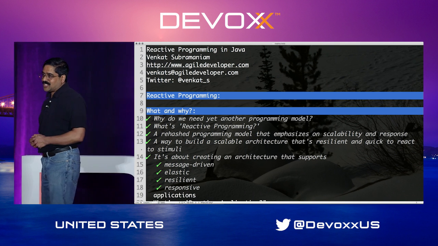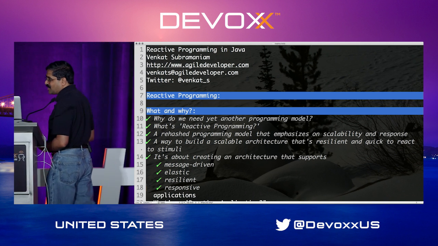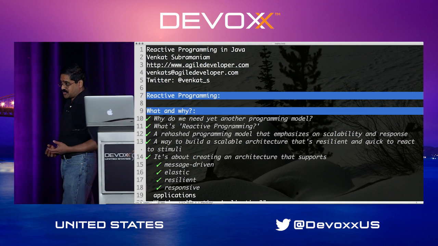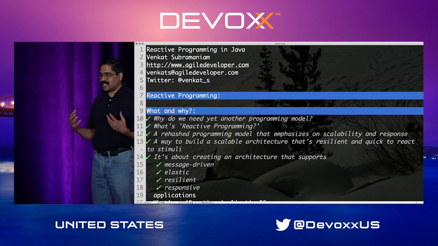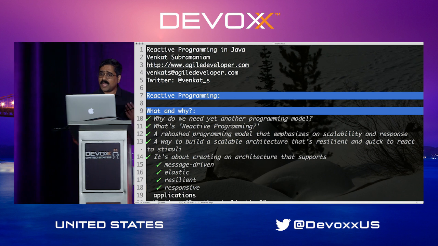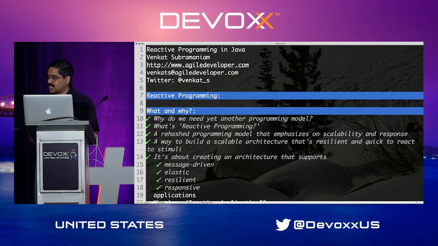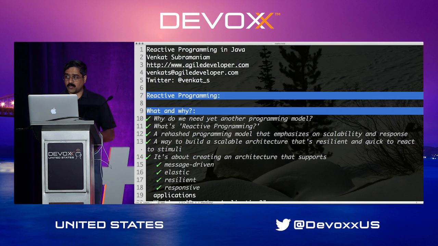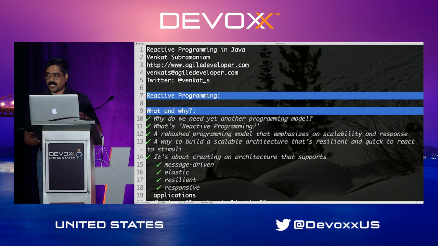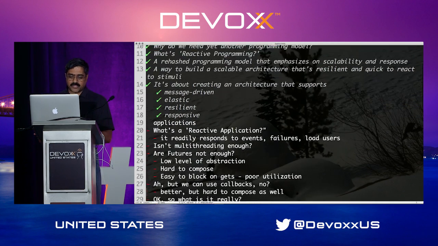The point really is that when there is responsiveness, we have loyalty of the users. And absolutely, the applications that are not responsive are the ones that lose users very quickly. So these are the 4 fundamental things that are essential in building applications. We're going to use message-driven communication. We're going to be using elastic services. We're going to program for resilience and be graceful about failure, and of course, provide for responsive applications as well.